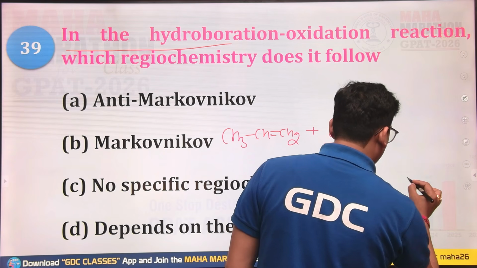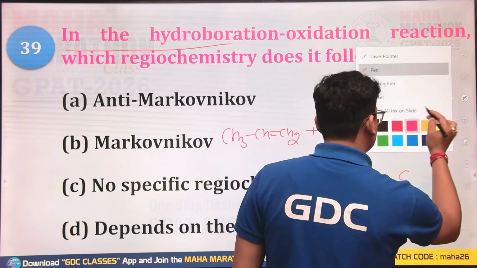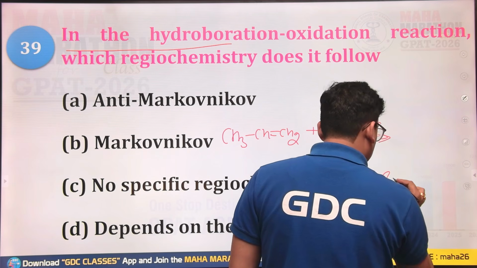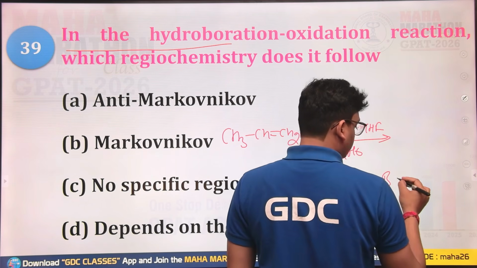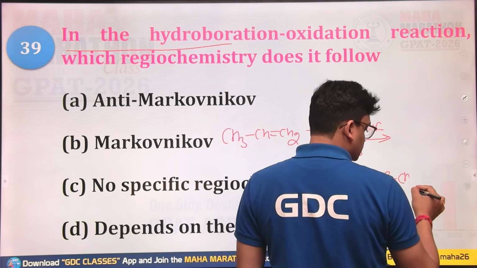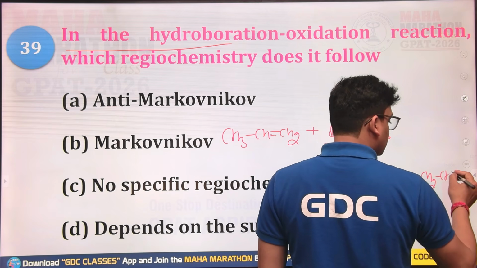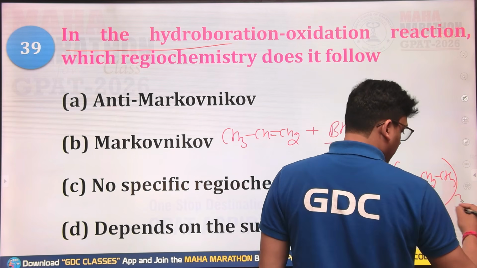Let's suppose I am writing down here, this one is the boron, and the boron will be having 3 bonds. So boron will be bonded with the CH2, CH3, 3 times.